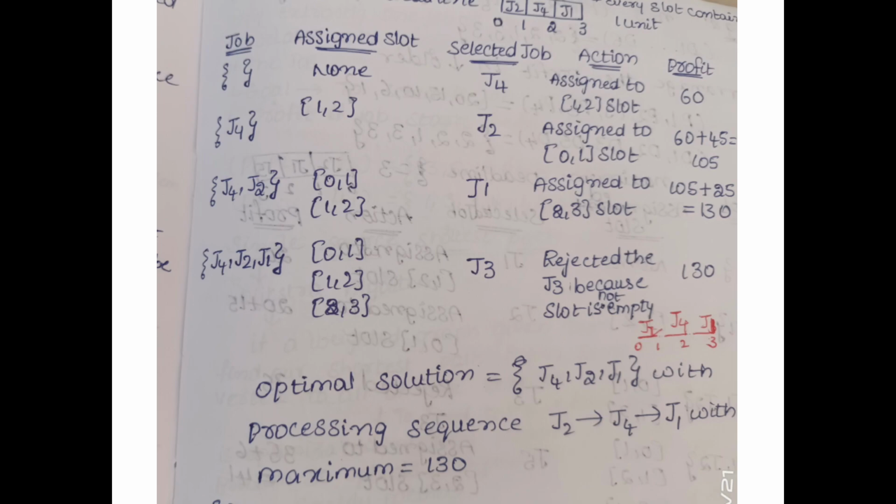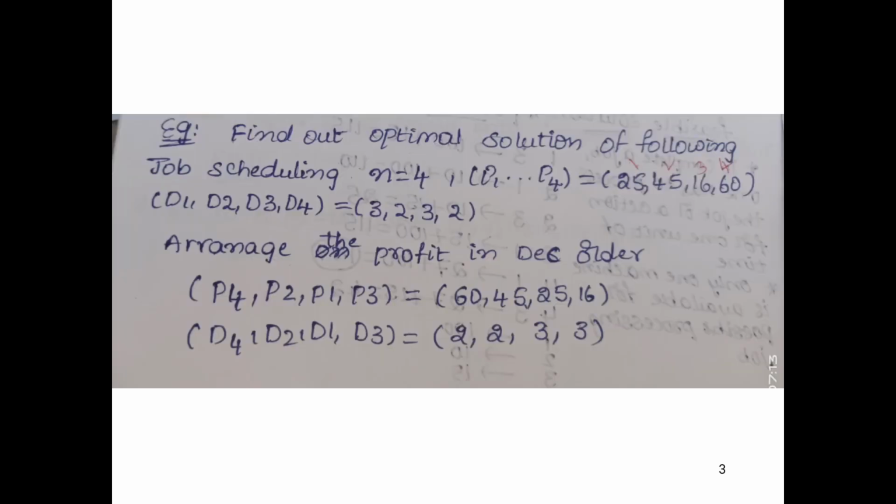The optimal solution is J4, J2, J1, with the sequence J2, J4, J1, and the maximum profit is 130. This is job sequencing using the greedy method.